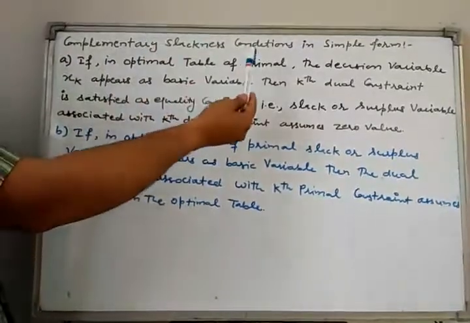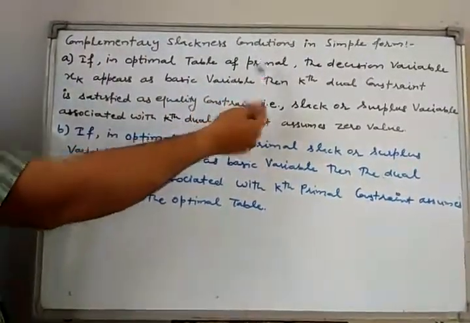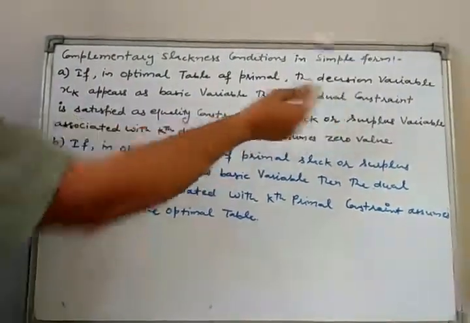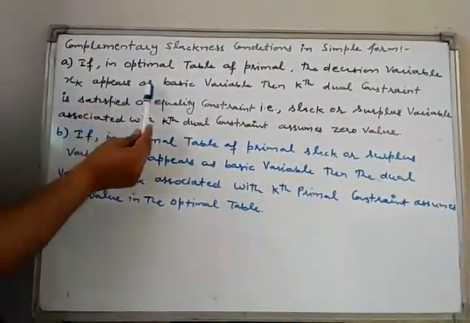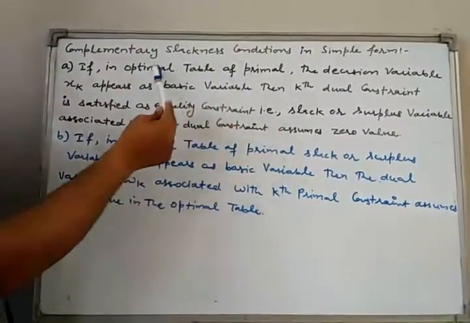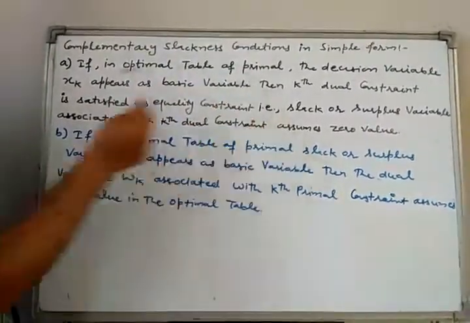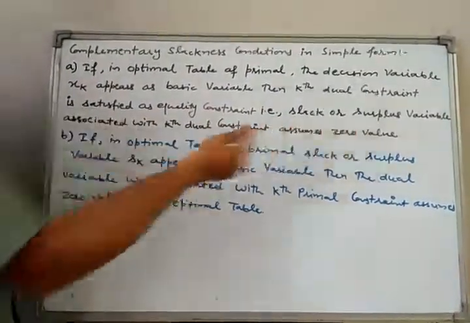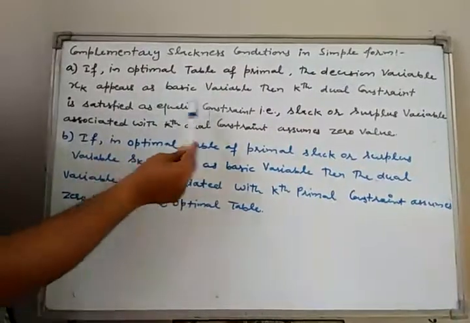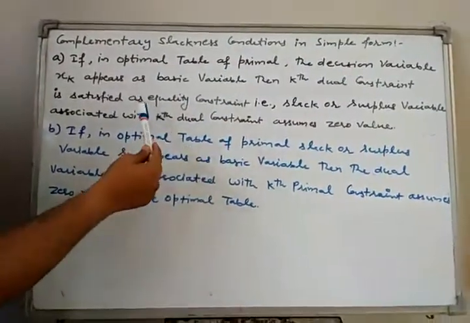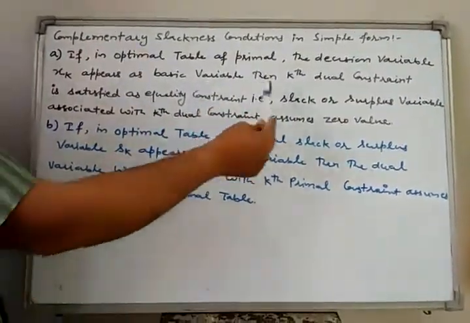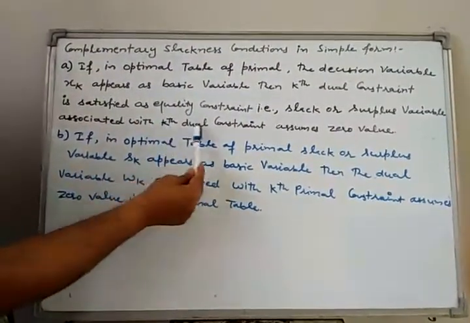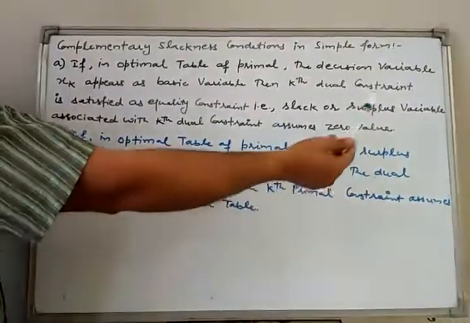first we have to achieve the optimal table of primal, then we look in the optimal table of primal. If the decision variable xk appears as basic variable in optimal table of primal, then corresponding to this decision variable, kth dual constraint is satisfied as equality constraint. That is, slack or surplus variable associated with this kth dual constraint assumes zero value.